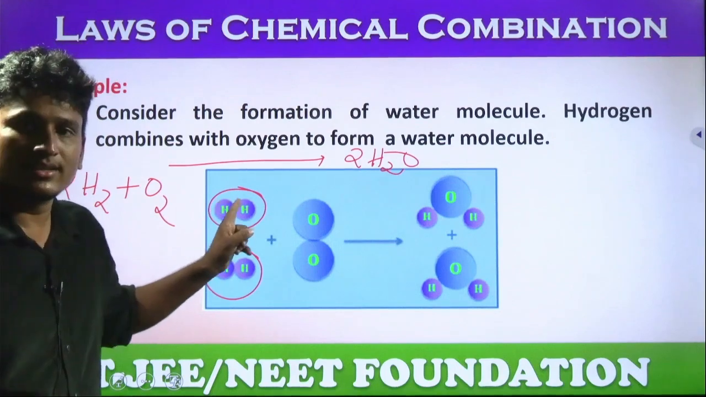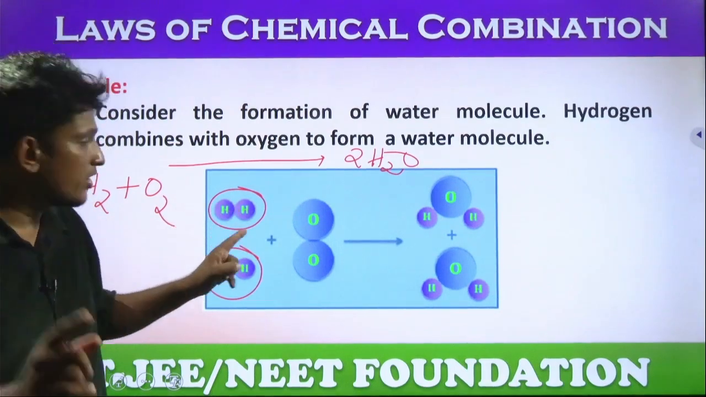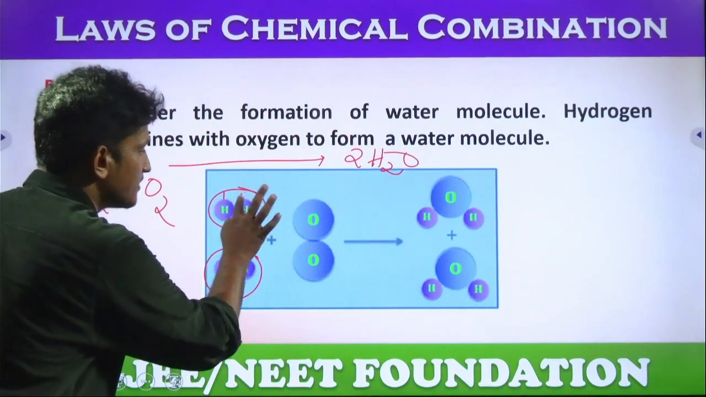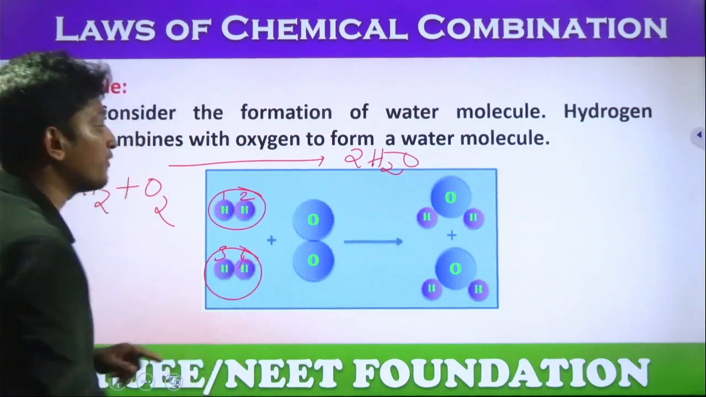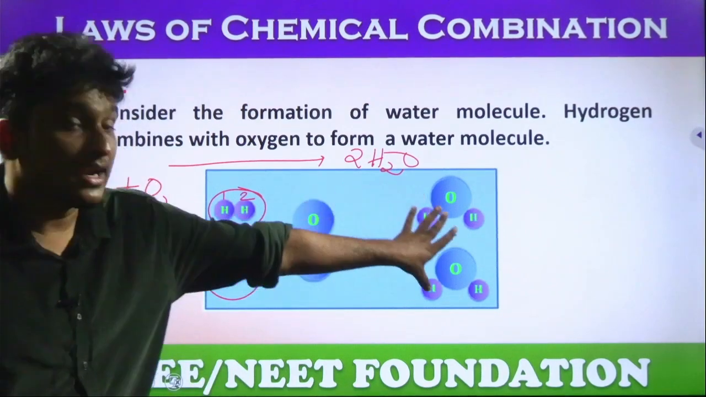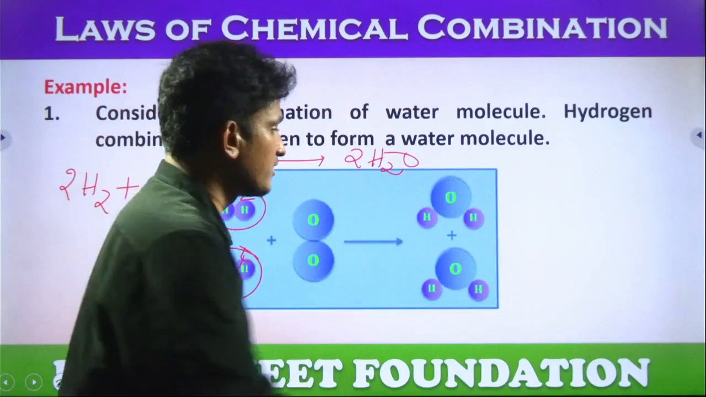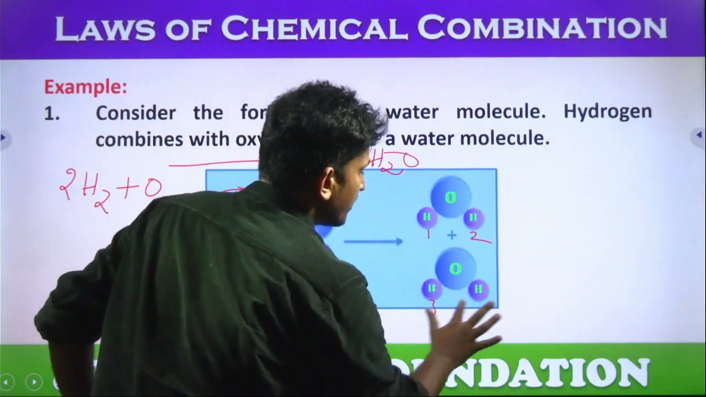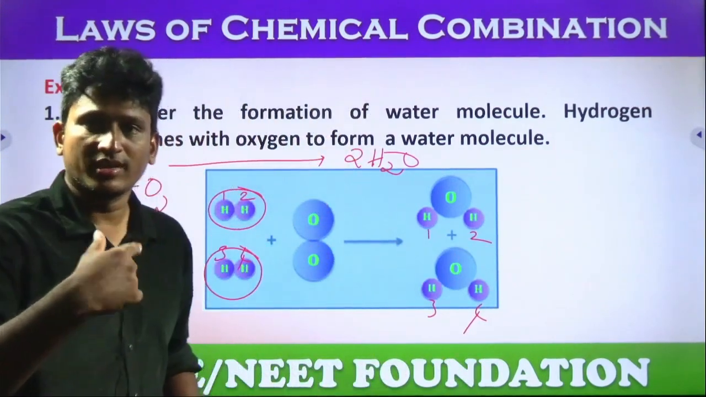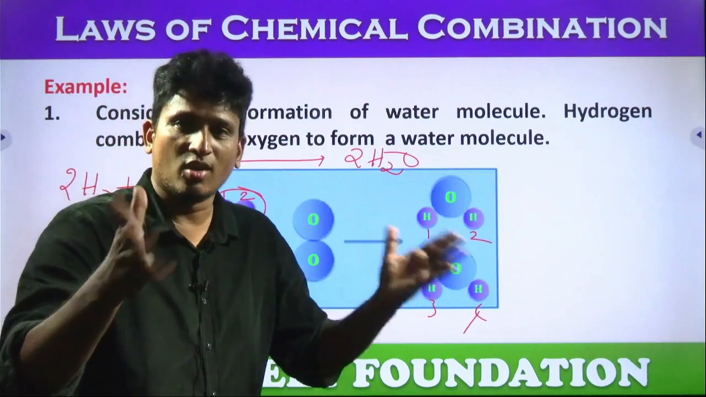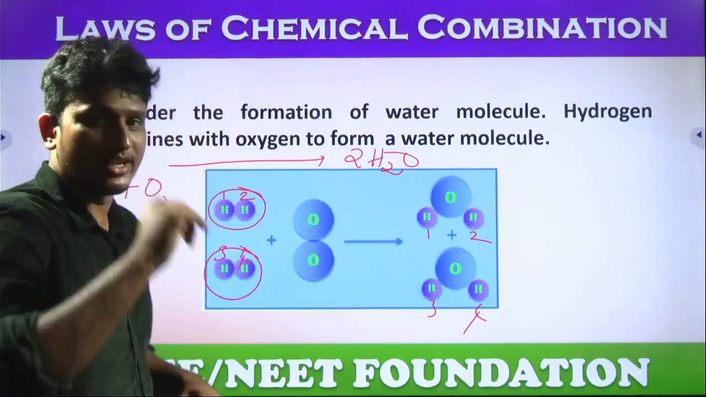How many hydrogens are there? You can count in the molecule. In one molecule, how many? This is one, this is second, this is third, this is fourth. Total 4 hydrogens are there. Yes or no? Let us count the number of hydrogens on the product side. 1, 2, 3, 4. Same number or not? Is there any change? Any hydrogens gone? No, right? Now let us count the number of oxygens.